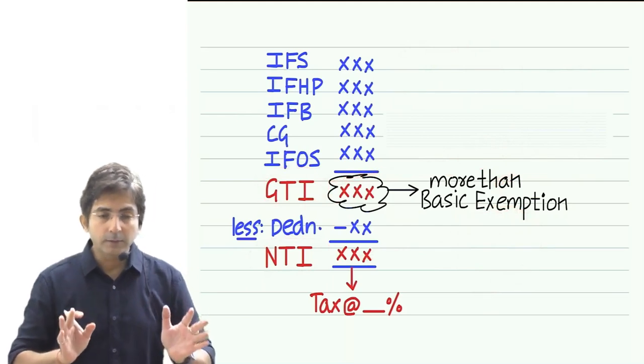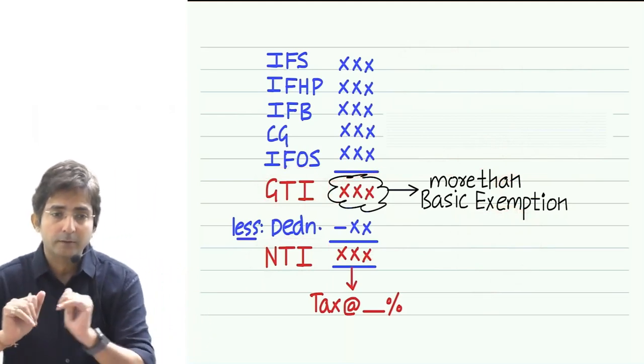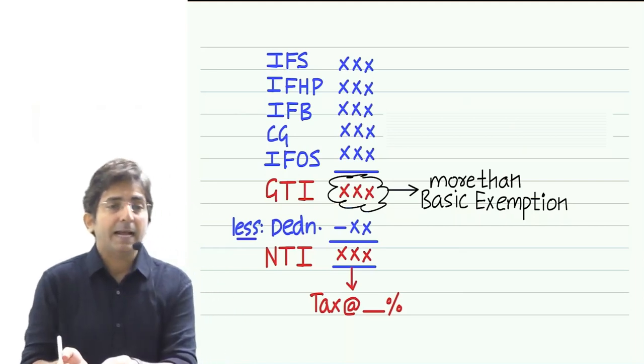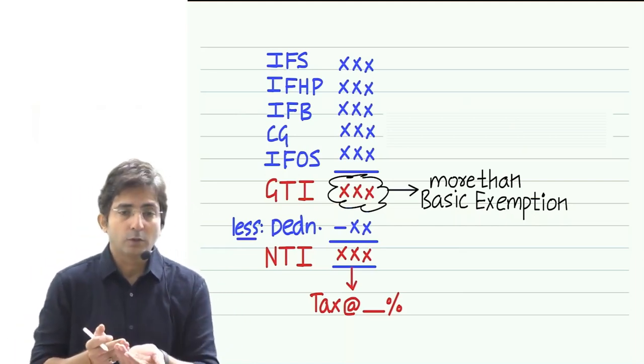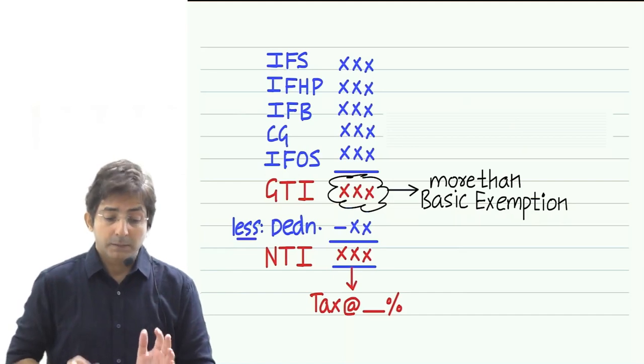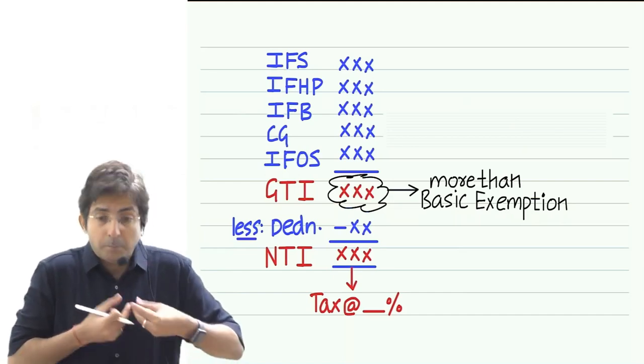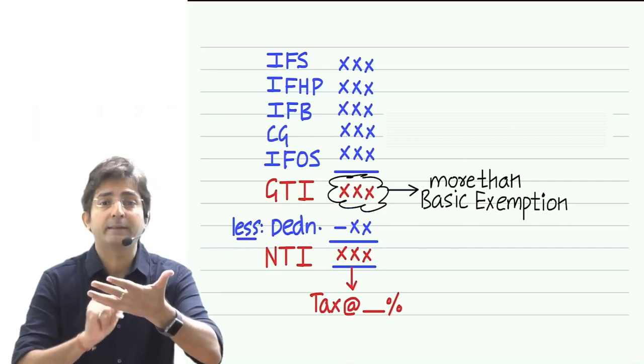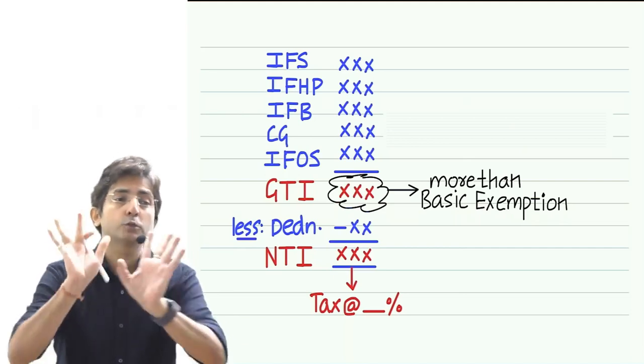See, understand one thing, paying the tax is different, filing the return is different. A person having NTI of 0 will not pay tax. Tax payment means you have to pay some money. But filing a return is what? You have to fill a form online. That form you are supposed to file.